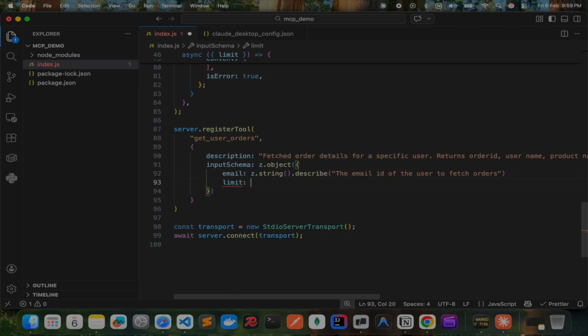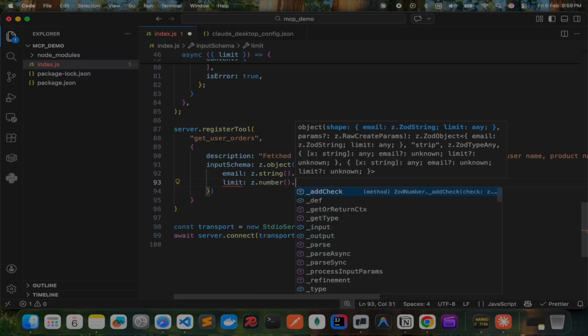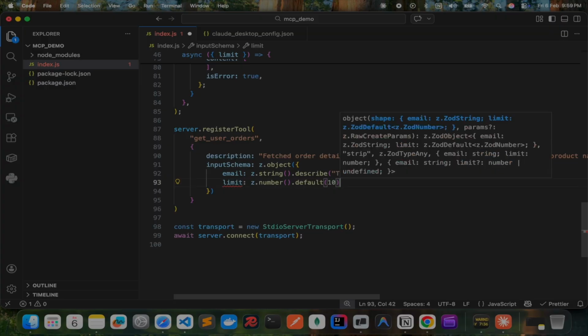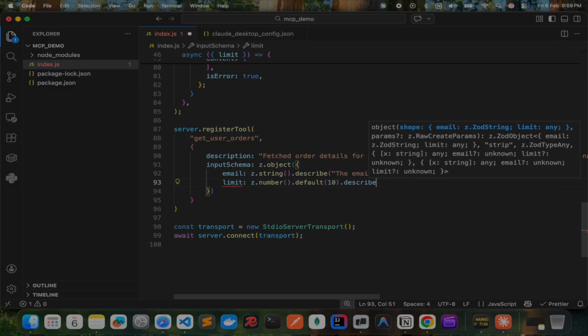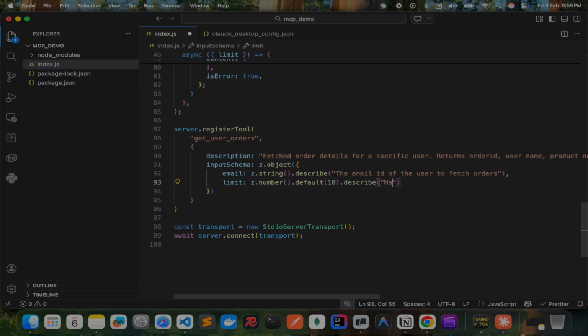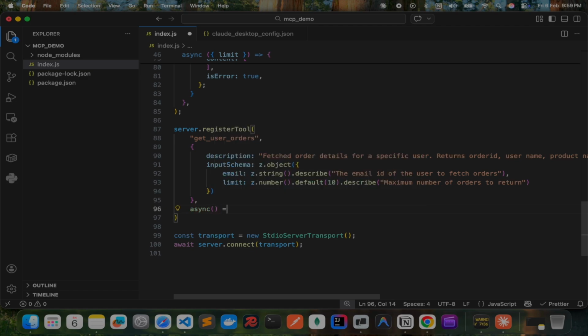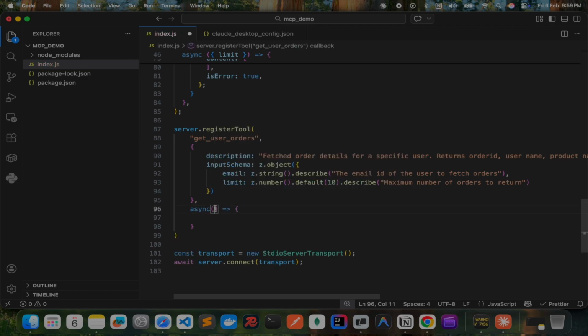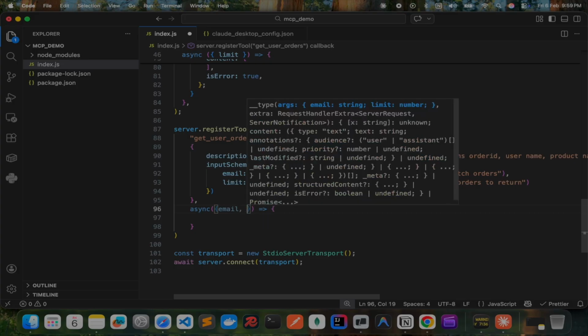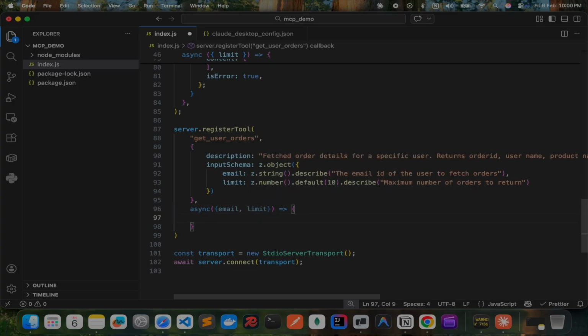And limit z.number.default to 10, because obviously we don't want to query the entire DB, and maximum number of orders to return. Now, an async function where we'll get email and limit, and a try catch block.